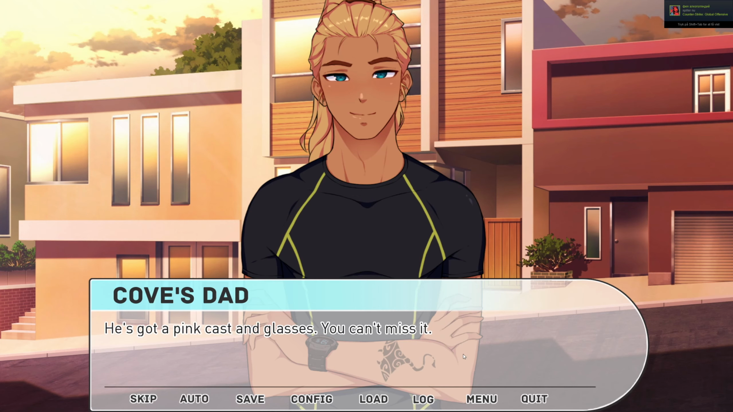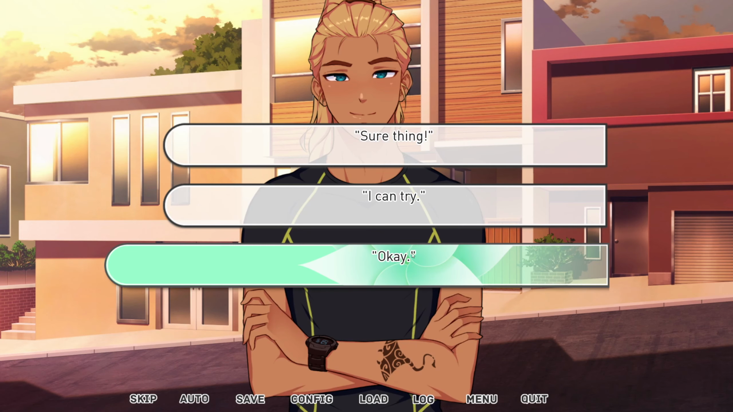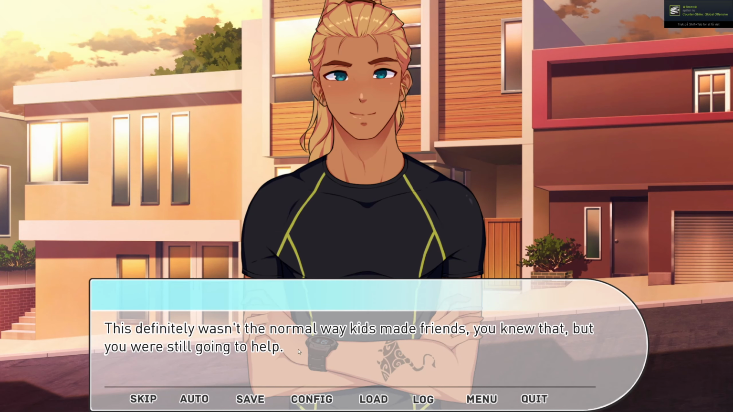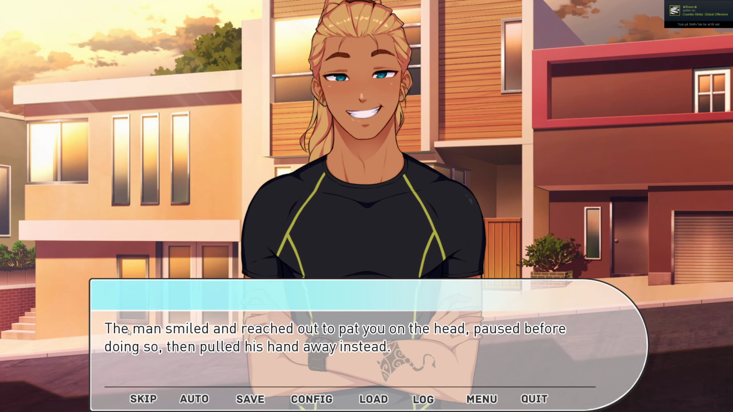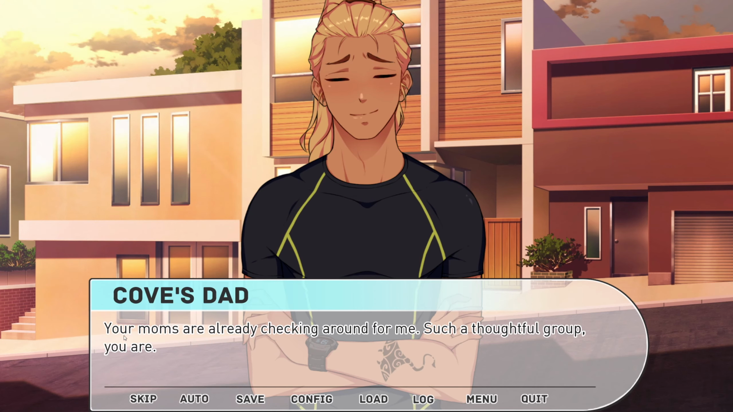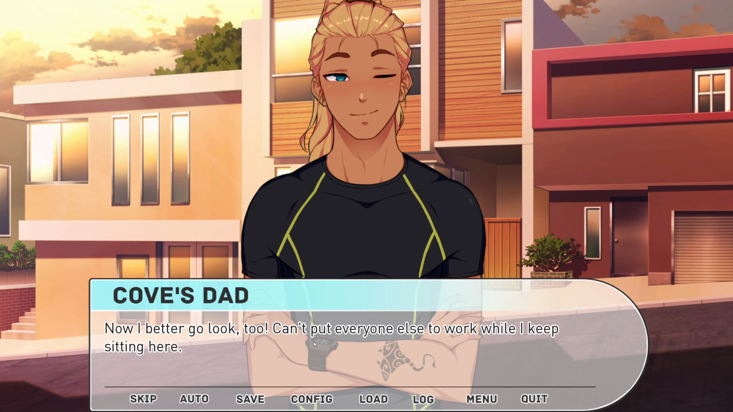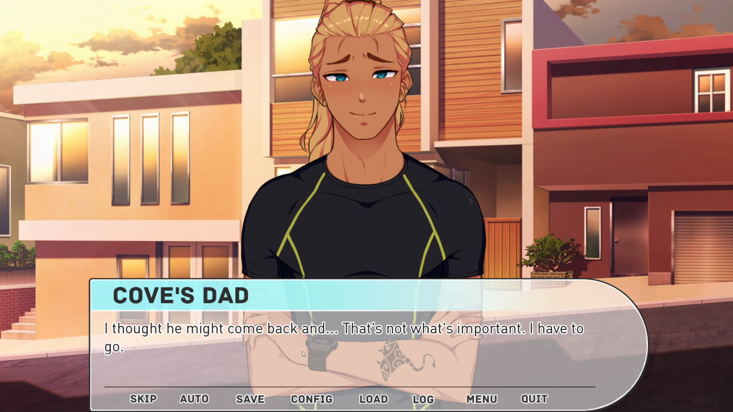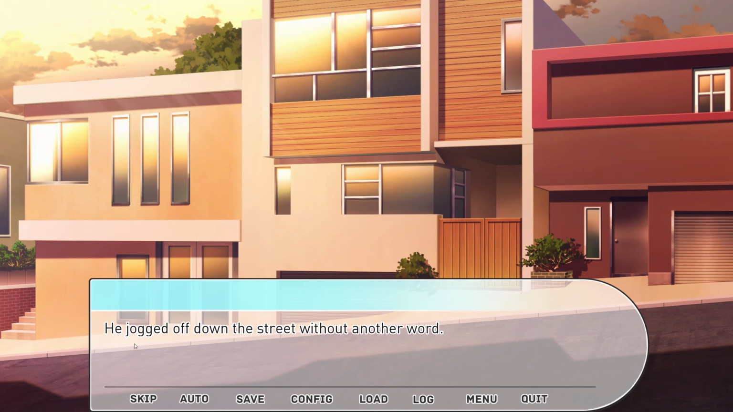If you see him, can you tell me to come on home? He's got a pink cast and glasses, you can't miss it. Sure. This definitely wasn't the normal way kids made friends, you knew that, but you were still going to help, of course, man. The man smiled and reached out to pat you on the head, paused before doing so, and pulled his hand away instead. Your mom's already checking around for me, such a thoughtful group you are. Thanks, Jamie, so much. He jogged off down the street without another word.